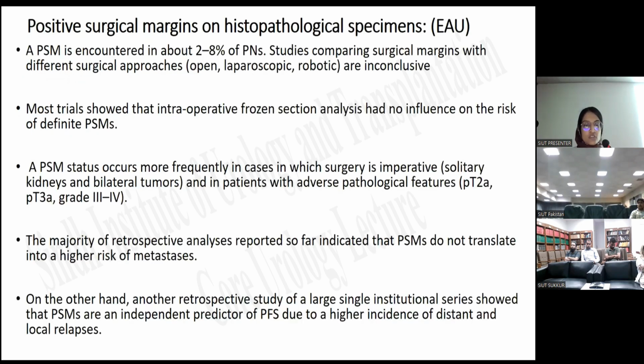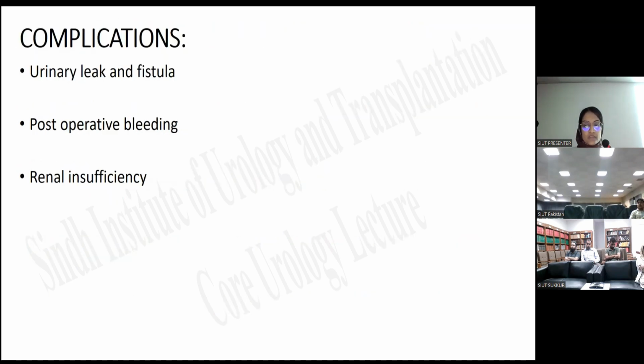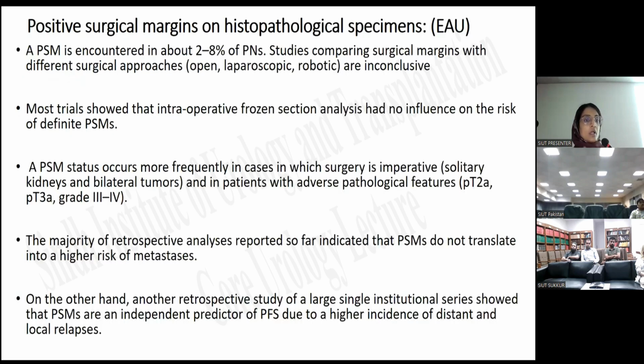So renal insufficiency can also be encountered after the partial nephrectomy, and it happens in some selected cases: when we are doing the partial nephrectomy in a solitary kidney, when there is pelvicalyceal system obstruction, when there is vascular thrombosis or vascular disruption, or when there is drug toxicity. In these cases we can have renal insufficiency, but it can be transient. A small number of patients require temporary hemodialysis.